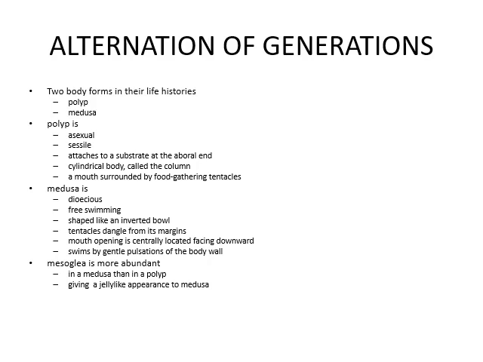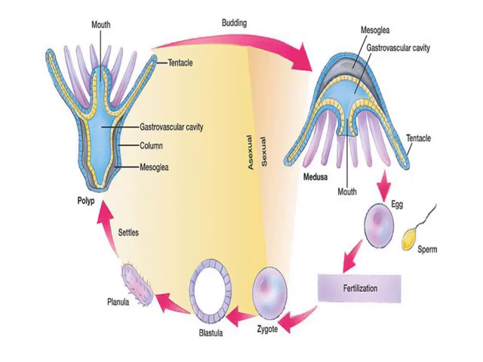The mouth opening is centrally located, facing downward. It swims by gentle pulsation of the body wall. Mesoglea is more abundant in the medusa than in the polyp, so it has a jelly-like appearance. Here you can see the polyp and the medusa. The polyp will produce medusae and medusae will produce the polyp.